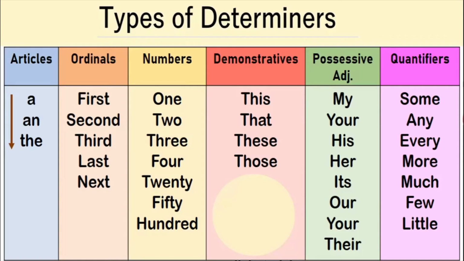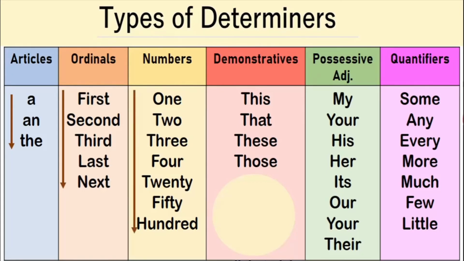See ordinals: first, second, third, last, next. So ordinals means they're trying to fix the position. These ordinals, when they are used with a noun or become part of the noun phrase, are called determiners. All these numbers could be determiners if they are part of a noun phrase.